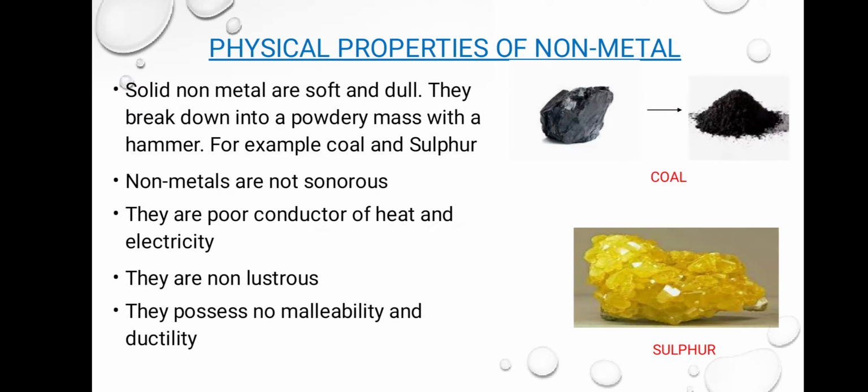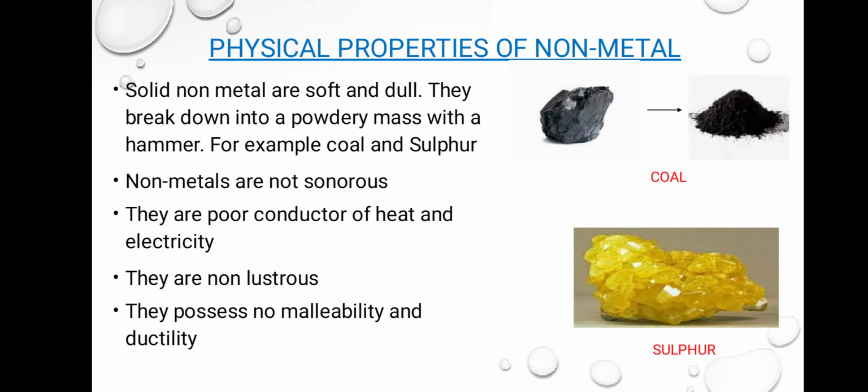Now we will discuss about physical properties of non-metals. As we said, metals are hard and shiny, but non-metals are soft and dull. They can be easily converted into powdery form when hammer strikes on them. As you can see, coal, अगर आप इसको बीट करते हैं हैमर से तो it can convert into powdery form. So it is not converting into sheets, not in wires, so they are considered as non-metal. For example, coal and sulfur. Sulfur is also solid in nature, but still it gets converted into powdery form.